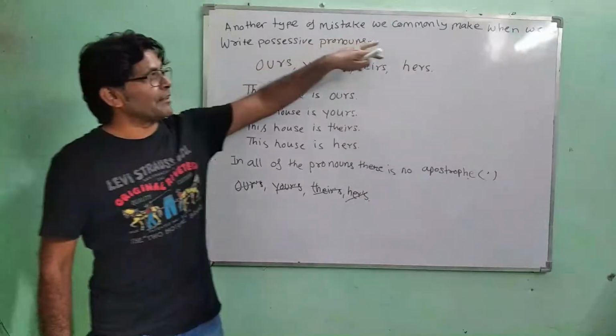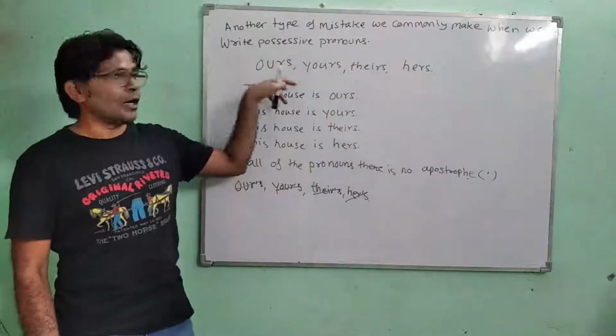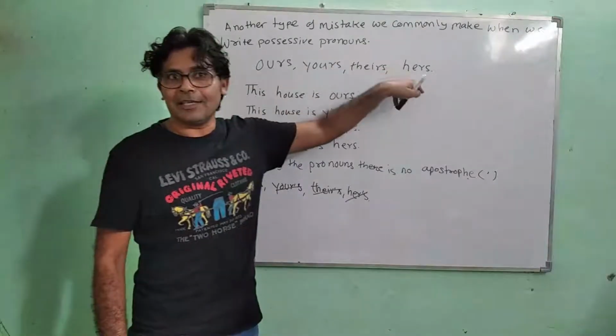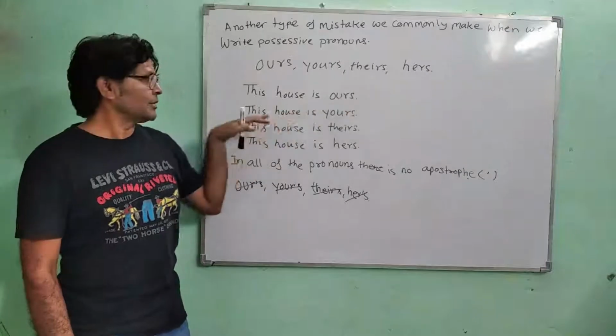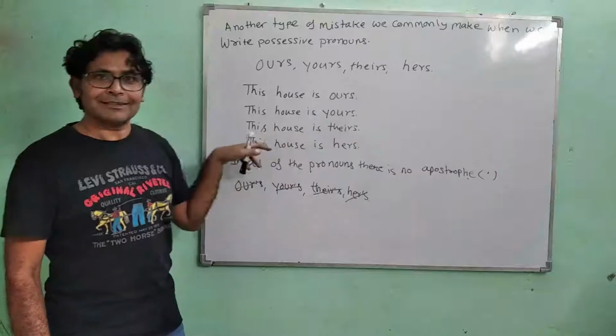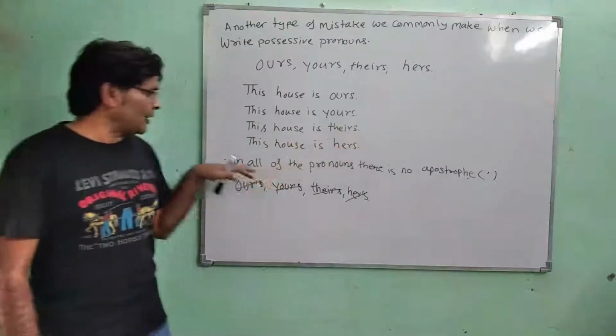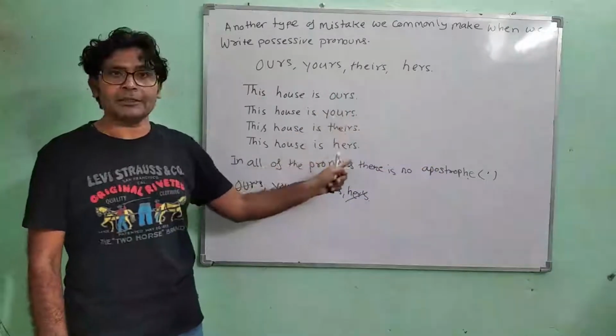Another type of mistake we commonly make is with possessive pronouns: ours, yours, theirs, hers. Let's take examples. This house is ours. This house is yours. This house is theirs. This house is hers. In all of these pronouns, there is no apostrophe. Can you see an apostrophe here?